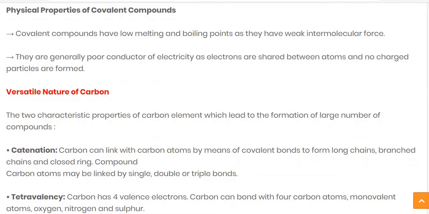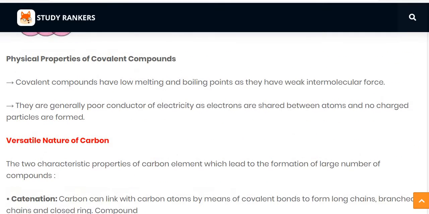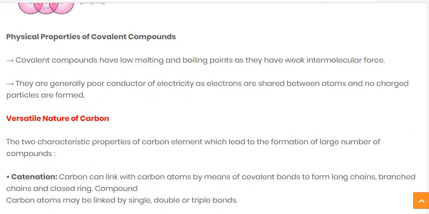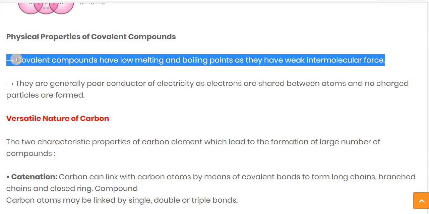So in this video we are going to discuss the physical properties of covalent compounds. So let's see. Covalent compounds have a low melting and boiling point, as they have a weak intramolecular force.